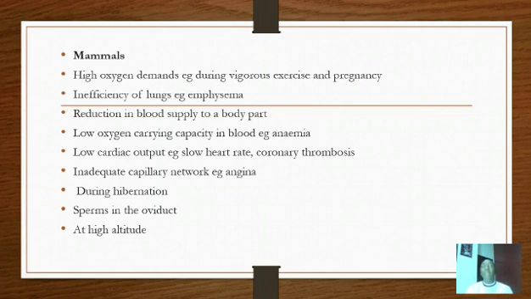Low oxygen carrying capacity. We've heard of anemia, sickle cell anemia, where the red blood cells are sickle-shaped, reducing the capacity to carry oxygen. This means that the tissues are supplied with little oxygen. What follows, with little oxygen to the tissues? Anaerobic respiration.